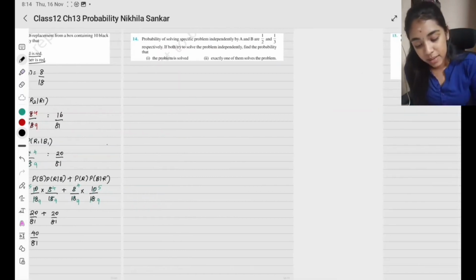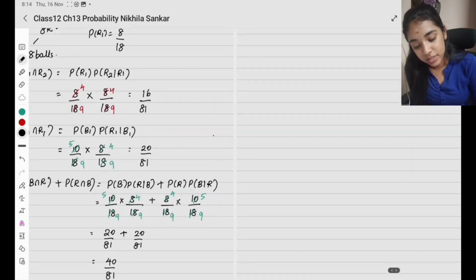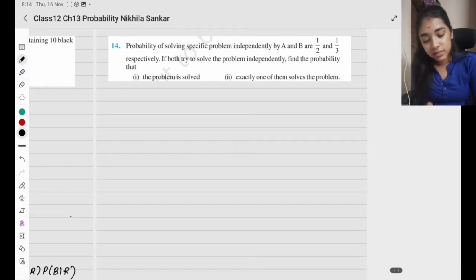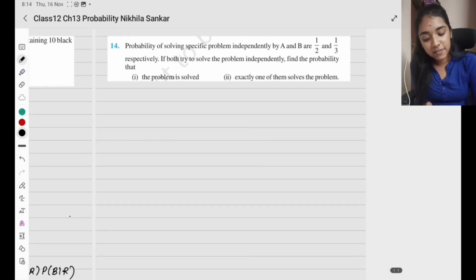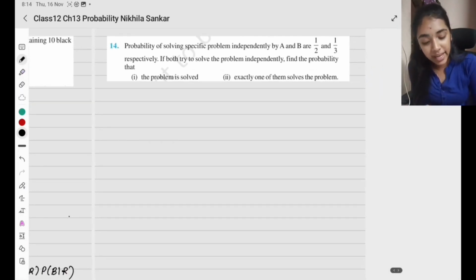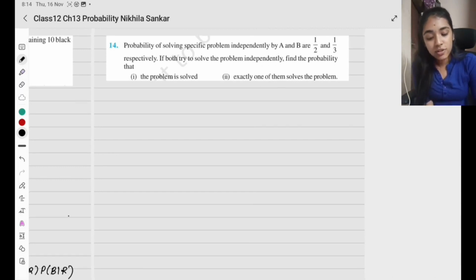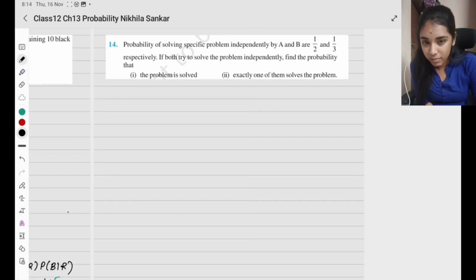Question number 14. Probability of solving a specific problem independently by A and B. First, there is a character A and a character B. A solves with the probability of half, B solves with the probability of 1 by 3. If both try to solve the problem independently. So A and B are independent events. Find the probability that the problem is solved.